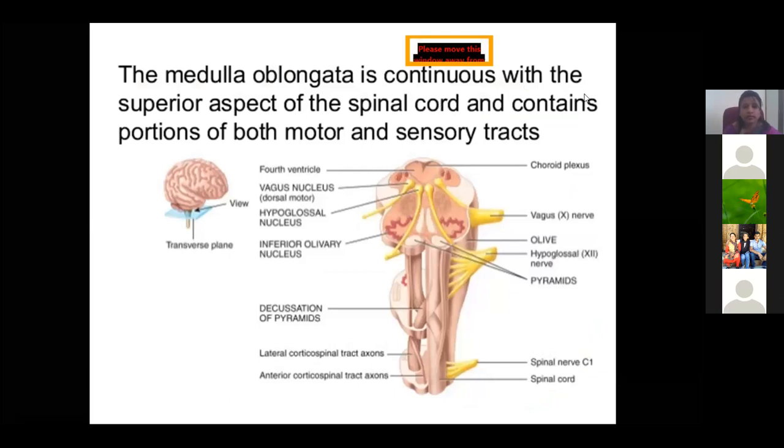Medulla oblongata is continuous with the superior aspect of spinal cord and contains both portions of motor and sensory tracts. The hypoglossal nucleus, vagal nucleus, and in the medulla oblongata, you find rootlets of hypoglossal nerve emerging out, which is nothing but 11th, 12th cranial nerve.